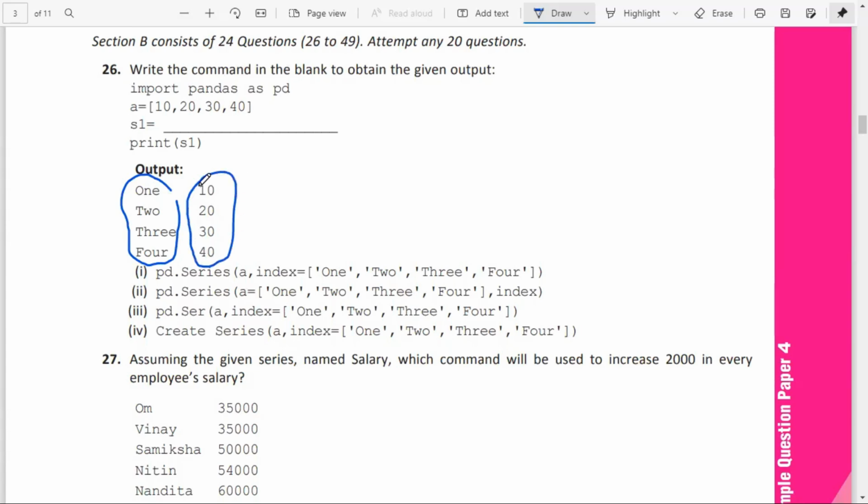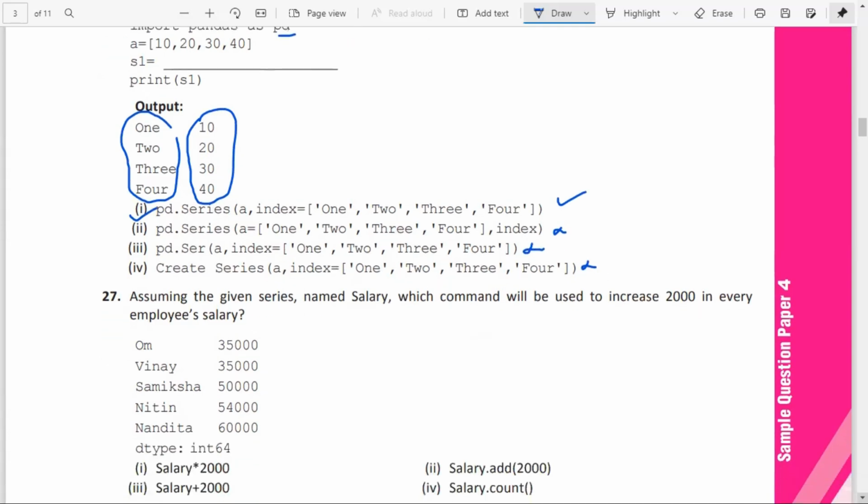So for creating the series, we know that pd is given, pd.Series, and A should be the first value and index equal to 1, 2, 3, 4. This is the correct one. So option 1 is the correct answer. Here you can see pd.Series, A is equal to, we don't want that, A is already given. So that is wrong. pd.scr, we don't have such a function, and create series is also wrong. So option 1 is the correct answer.